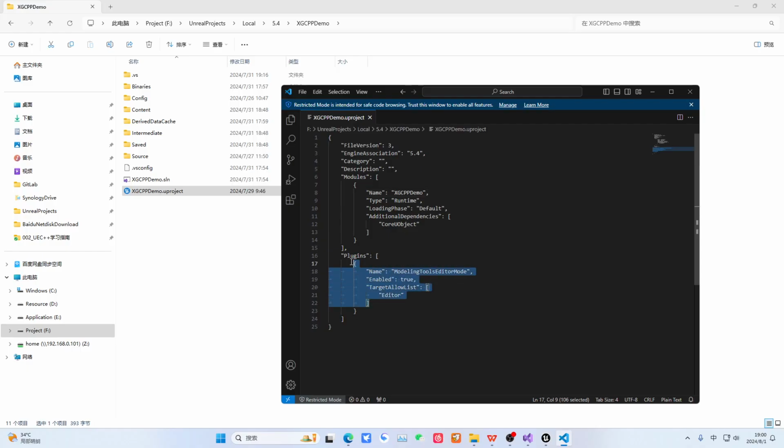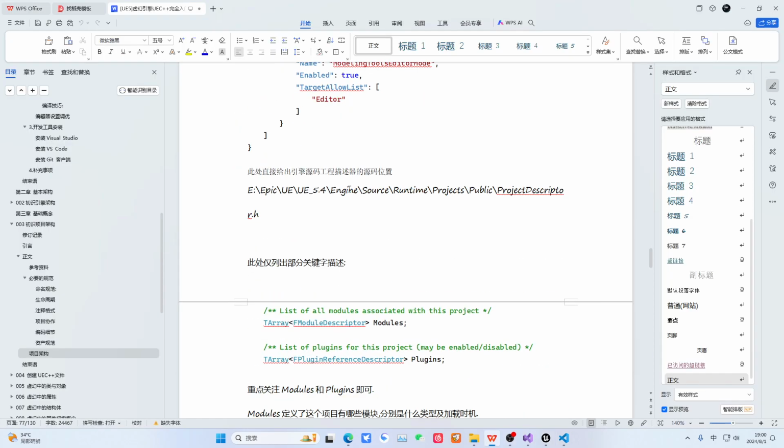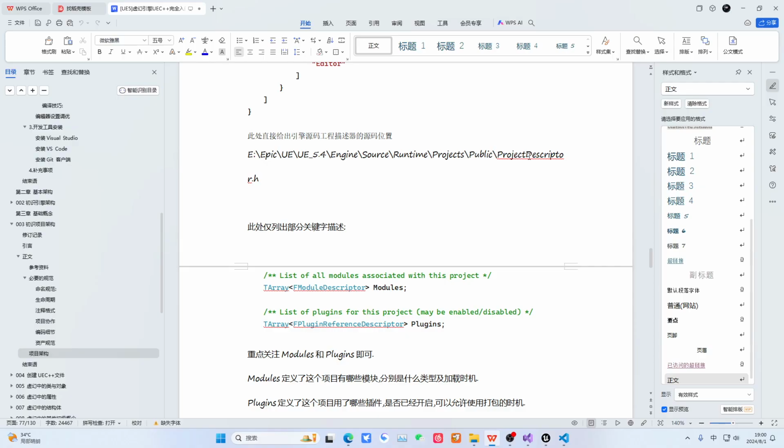That is which modules are in this project, the loading phase, additional dependencies, the environment it uses, then the name of this module. If you have two modules, you should write it out here. And this place might depend on some plugins, and this is associated with which versions. This is a category graph, which might not be used much. This is a version number. The file has version numbers for several file categories.